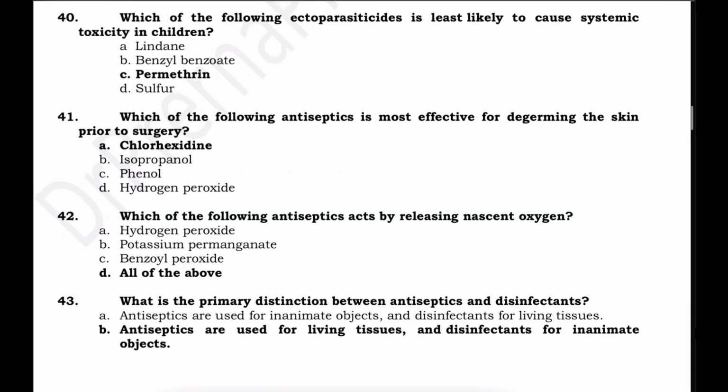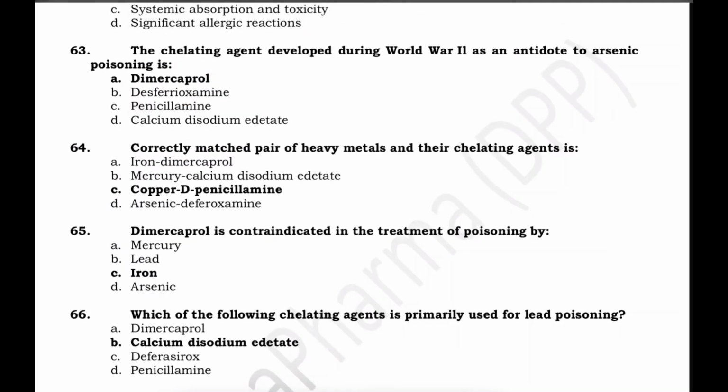Which ectoparasiticide is less likely to cause systemic toxicity in children? Permethrin is the ectoparasiticide which is used in scabies and lice due to minimal absorption through skin and rare side effects, and they carry the minimal risk in children. Coming to the environmental toxicology, poisons, chelating agents.